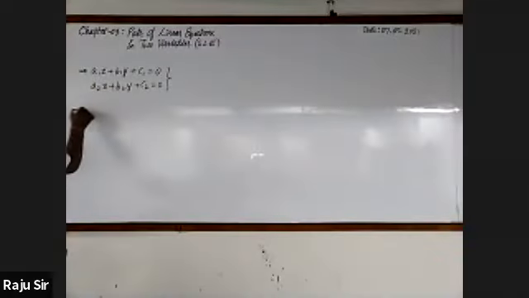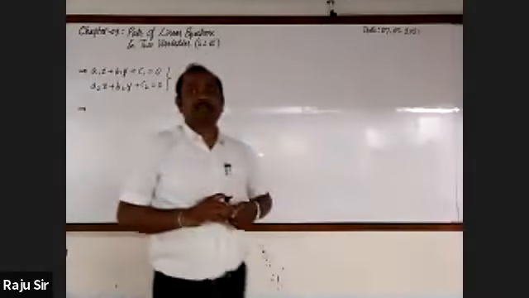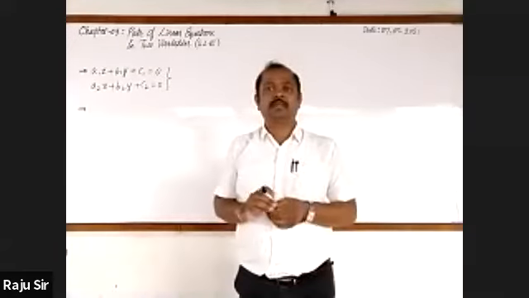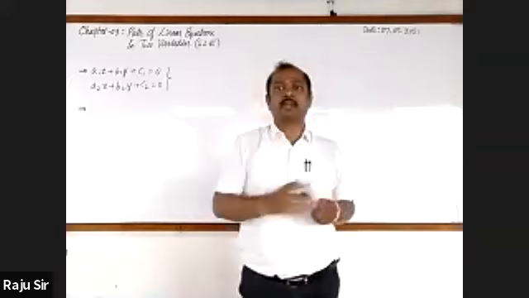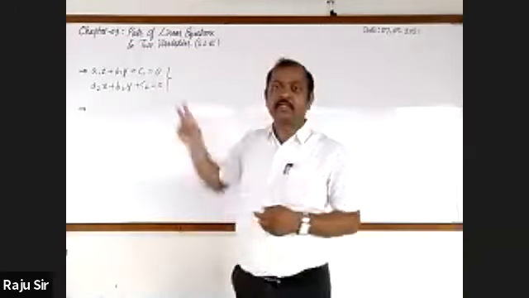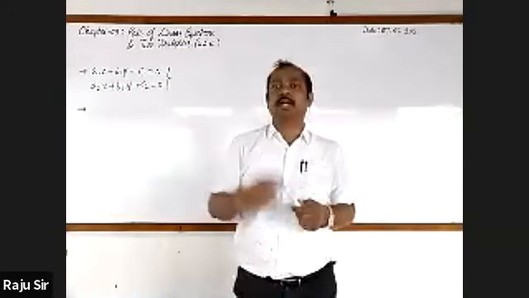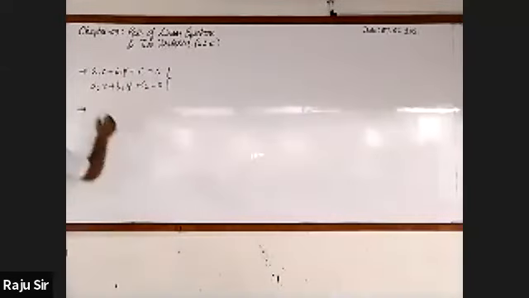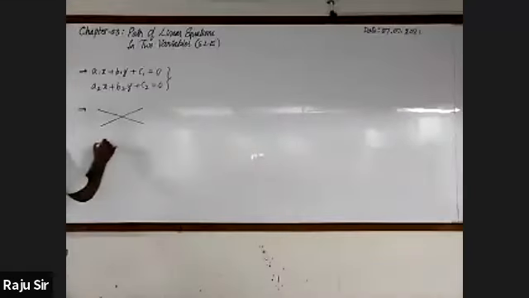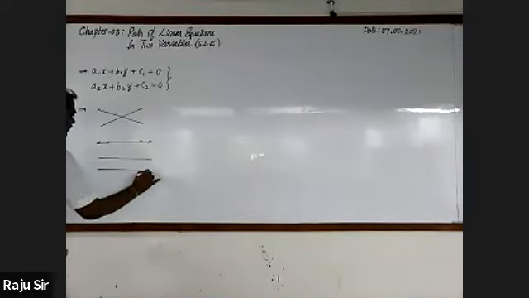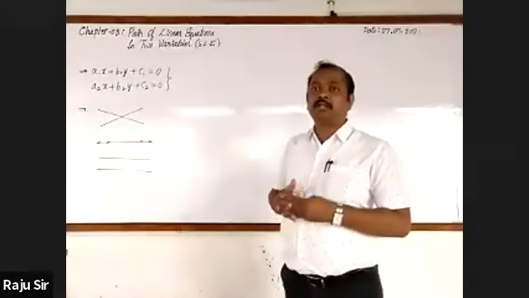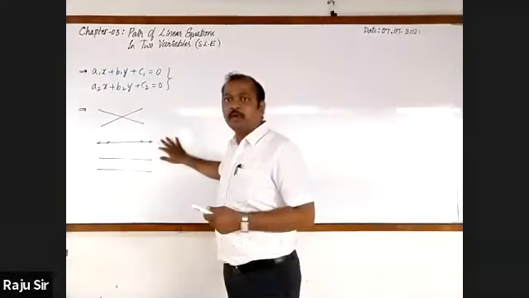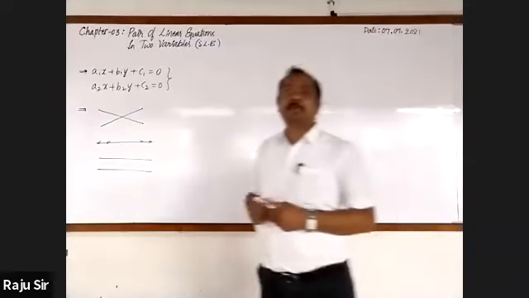We also know the nature of the graphs of these two linear equations. In general, the graph of a linear equation is a straight line. Here we have two equations, hence we will get two straight lines, and these straight lines may intersect each other, coincide with each other, or be parallel to each other. And we have conditions for all these: under what conditions lines will be intersecting, coincident, as well as parallel.